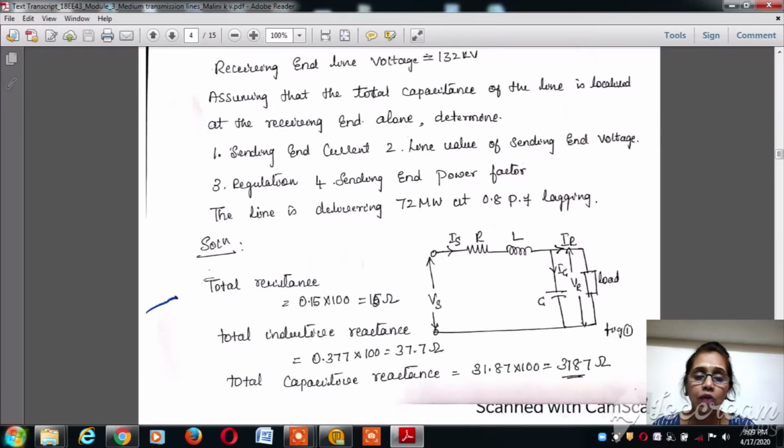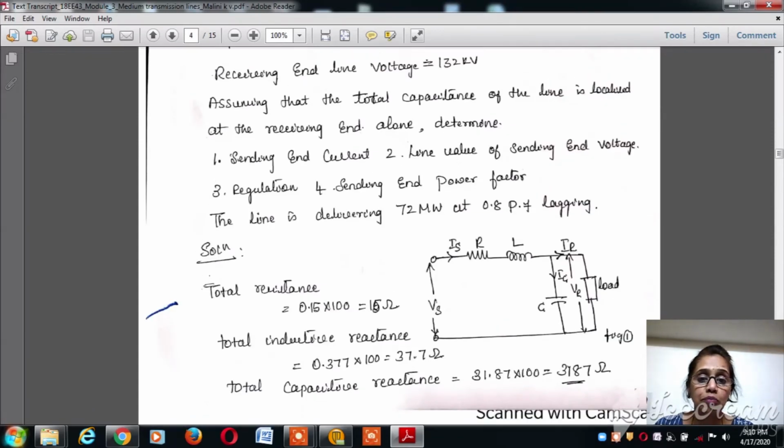Now apply the end condenser method and determine the sending end current Is, the line value of the sending end voltage Vs, the regulation Vs minus Vr divided by Vr into 100, and the sending end power factor cos phi s. The line is delivering 72 megawatt, the capacity of this particular line, at 0.8 power factor lagging.